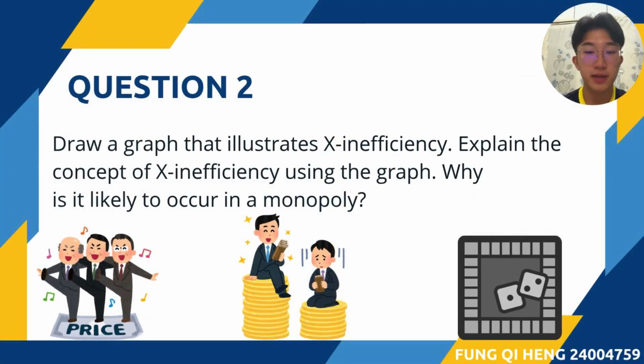Good day everyone, my name is Heng. I will now be discussing question 2. Draw a graph that illustrates X-inefficiency. Explain the concept of X-inefficiency using a graph. Why is it likely to occur in a monopoly?